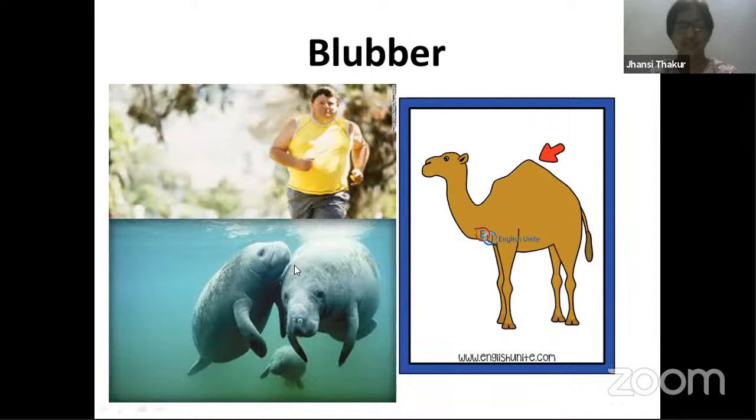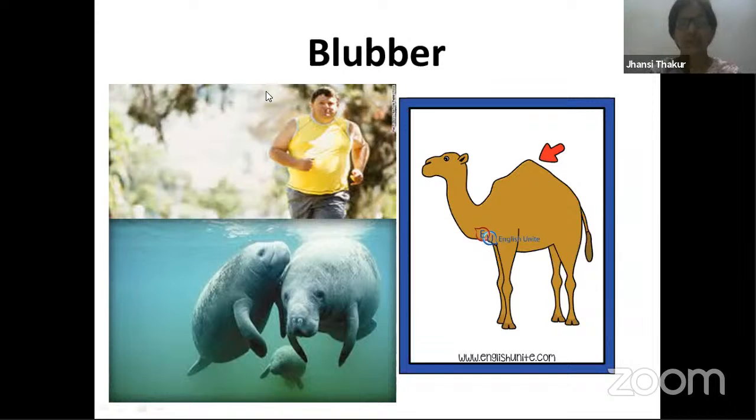In aquatic organisms, just below the skin, there is a thick layer of adipose tissue. Like how our sweaters and warm shawls protect us. Why do we wear them during winter season? So that whatever heat is generated by our body will not go out. That means these materials act as insulators. Similarly, even adipose tissue does the same job of insulation.